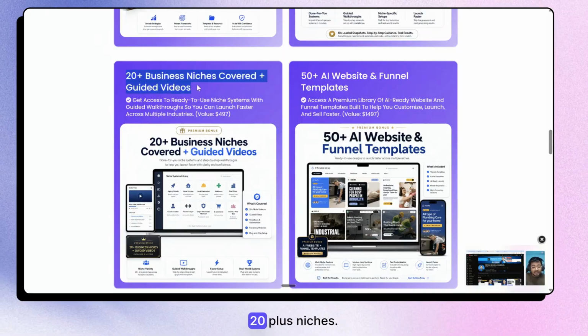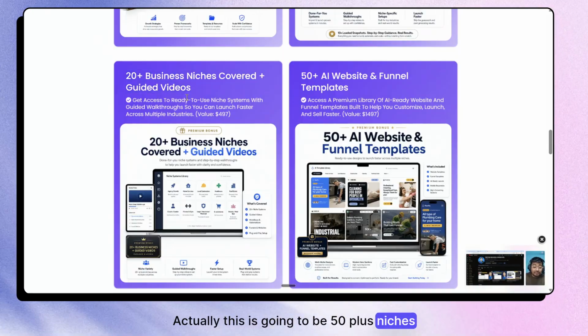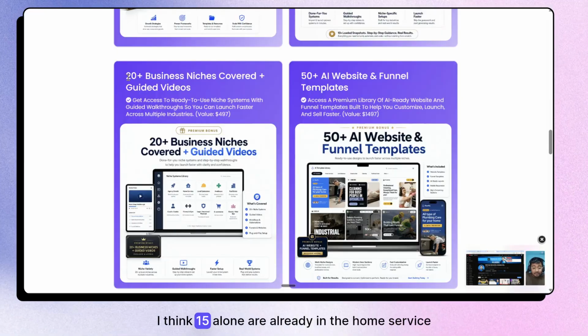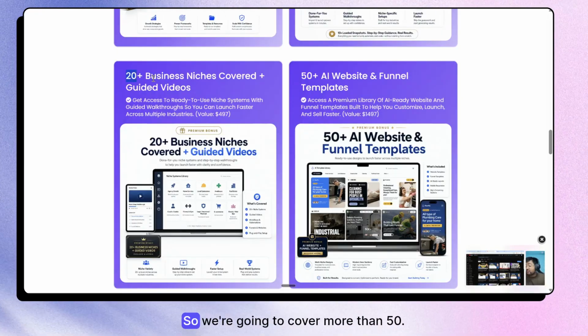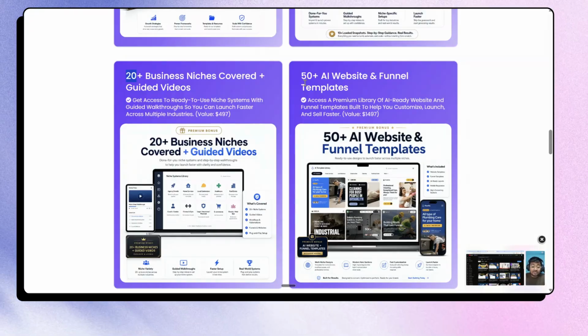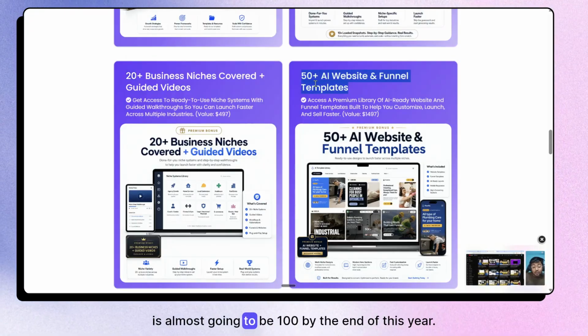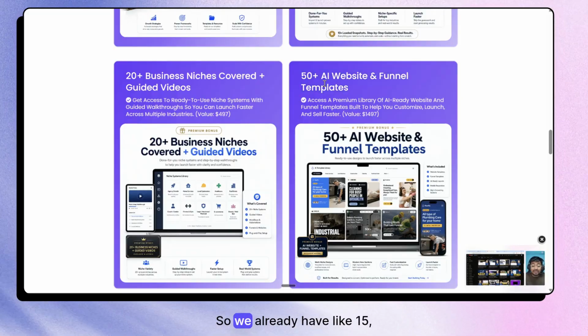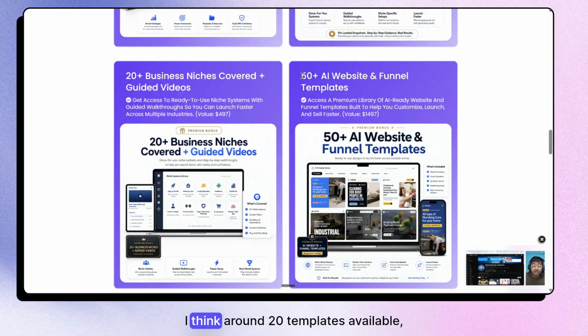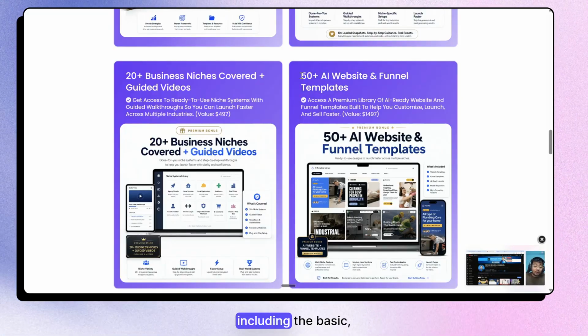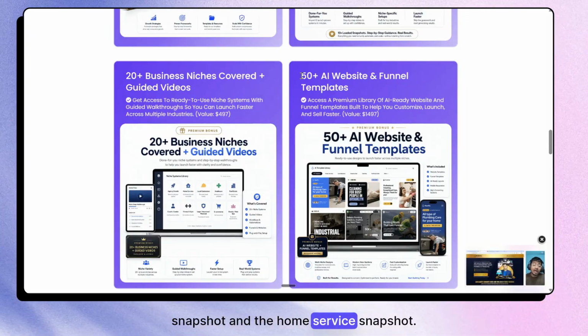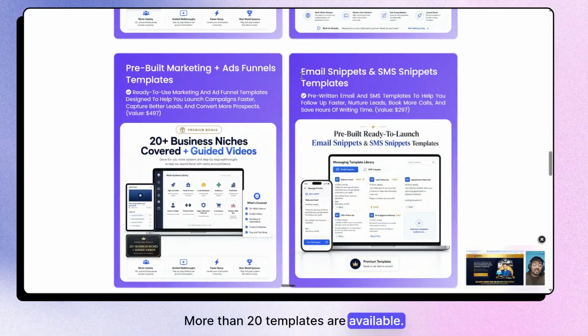Then we have 20 plus niches. Actually, this is going to be 50 plus niches, because 20 alone, I think 15 alone are already in the home service space. So we're going to cover more than 50. This is of course going to be more than 50, almost going to be 100 by the end of this year. So we already have like 15, 16, I think around 20 templates available, including the basic snapshot and the home service snapshot. More than 20 templates are available now.